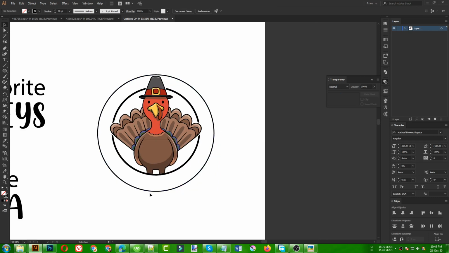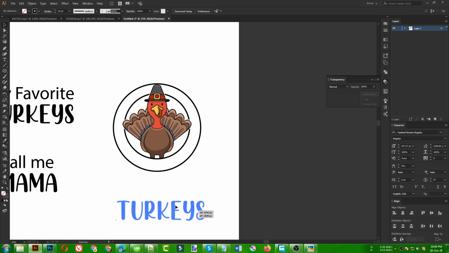Now I don't need the lower parts of this ellipse here. So I'm going to select this ellipse, and pick my eyedropper to click here. It will make them the same in stroke size, so that is good for me.